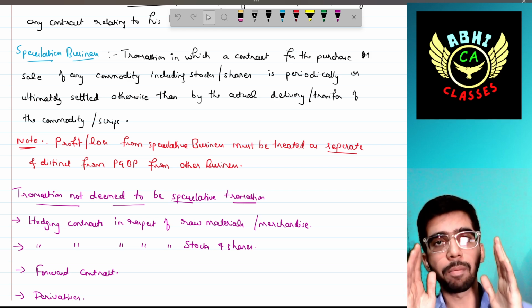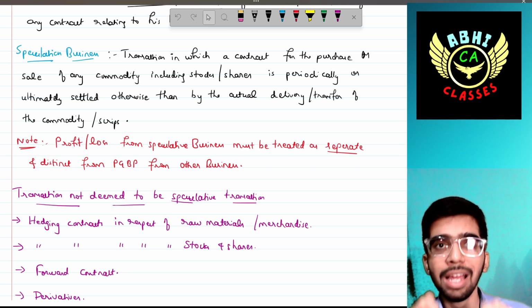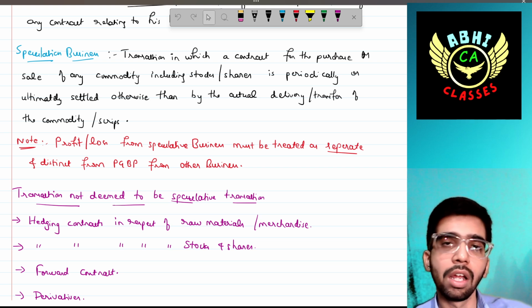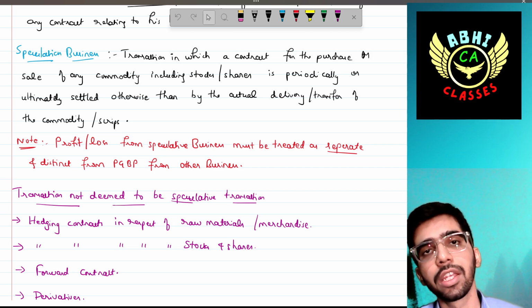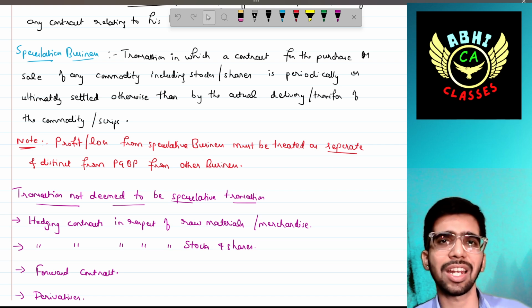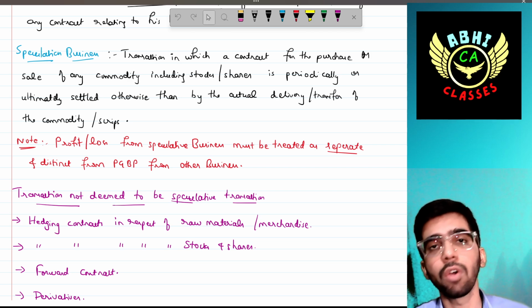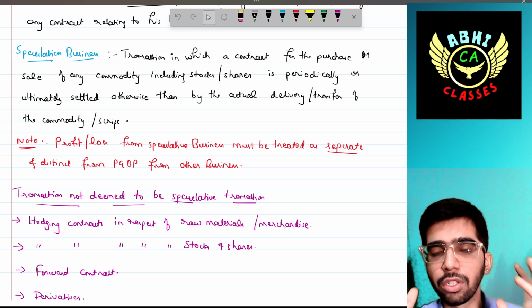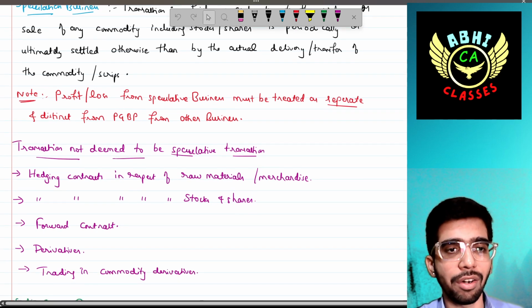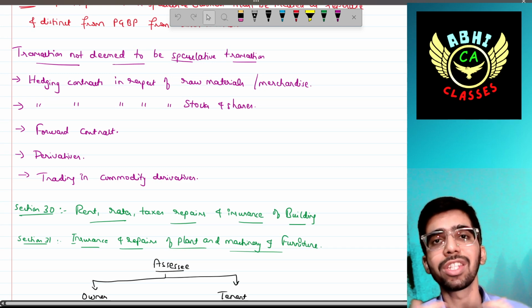Hence there is a proper guidance note from the income tax authority that you should treat speculative business distinctly from other business heads. The main purpose is the set off and carry forward, which we'll discuss in detail in the upcoming chapters. As of now, I have discussed it in brief. Then the following transactions are not treated as speculative business.